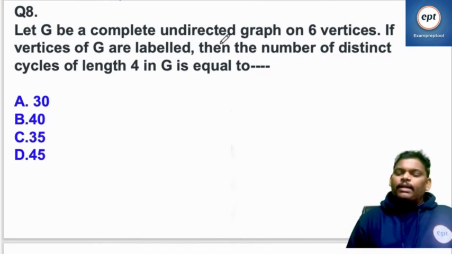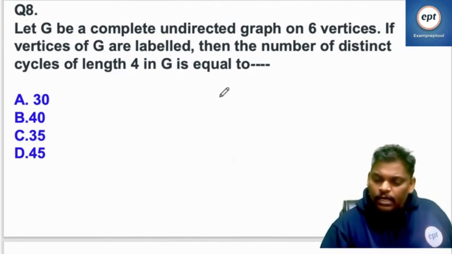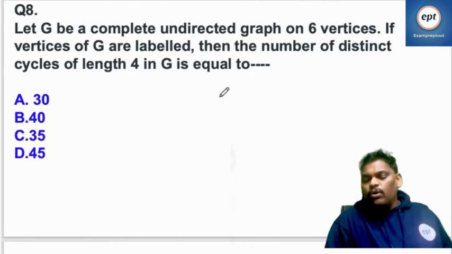Let G be a complete undirected graph with 6 vertices. If vertices of G are labeled, then the number of distinct cycles of length 4 in G is equal to.